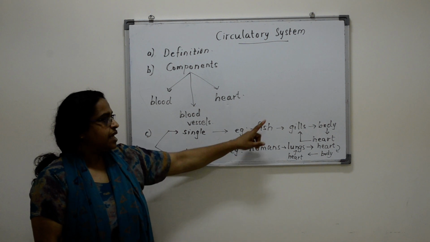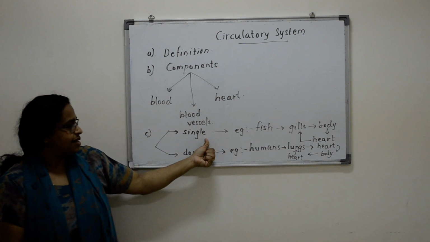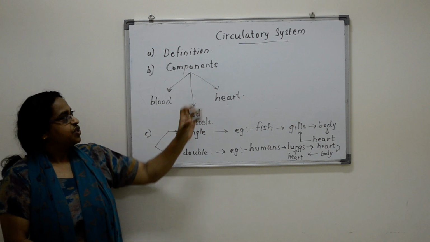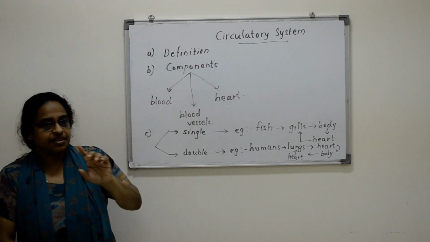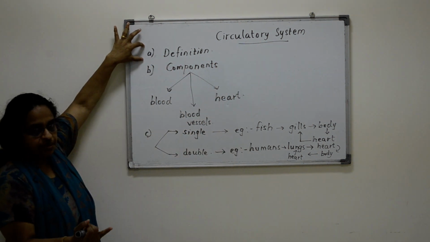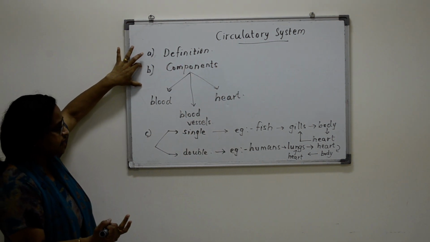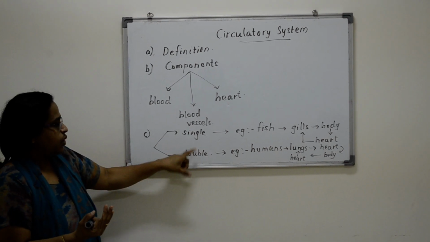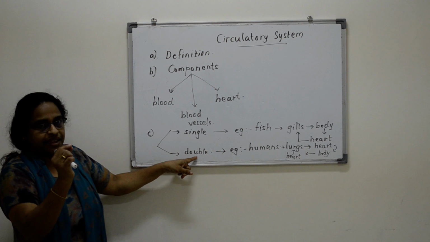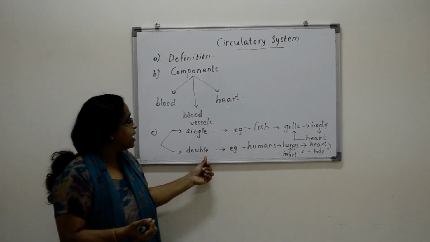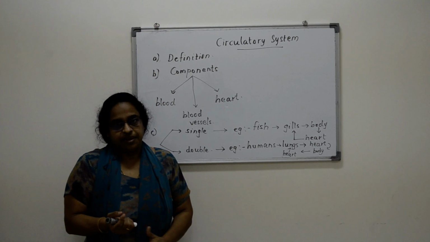So I hope it's clear what is single circulation and what is double circulation. So we have completed the first topic of circulatory system: the definition, the components and the two kinds of circulation, single and double. And the last point is, what is the advantage of double circulation?